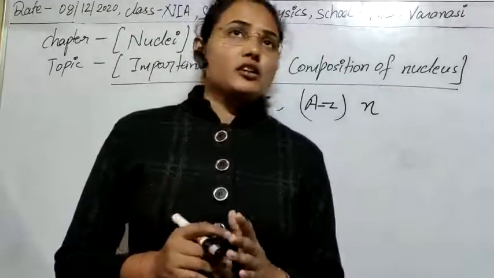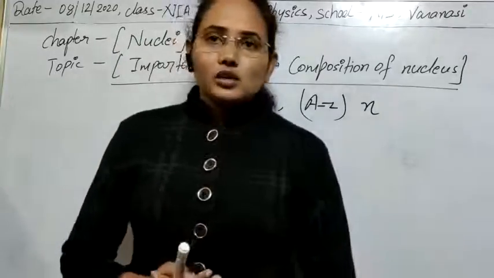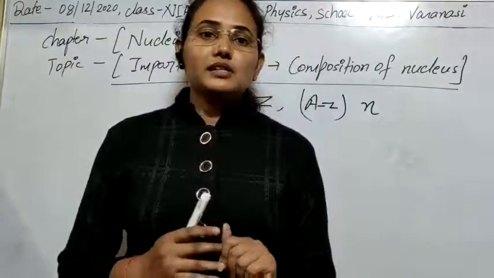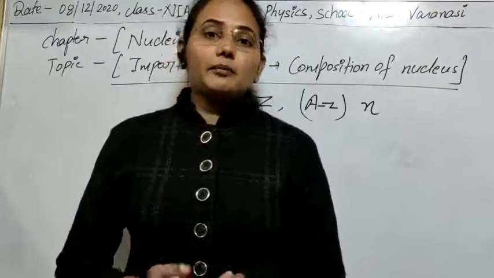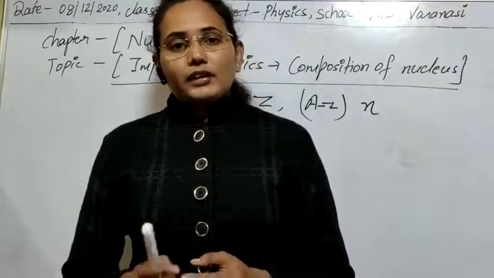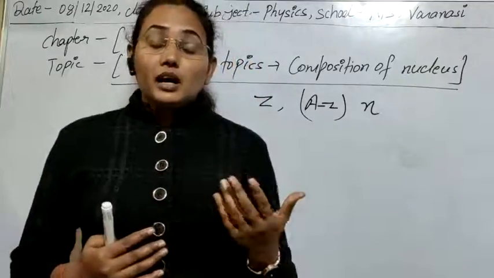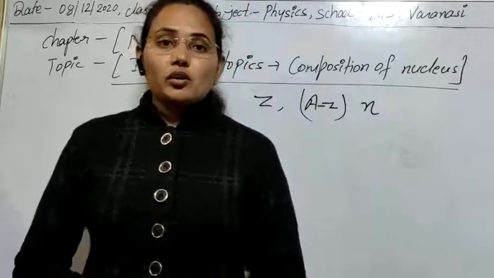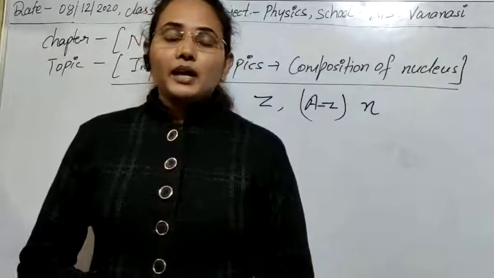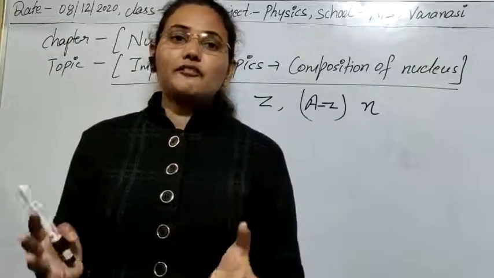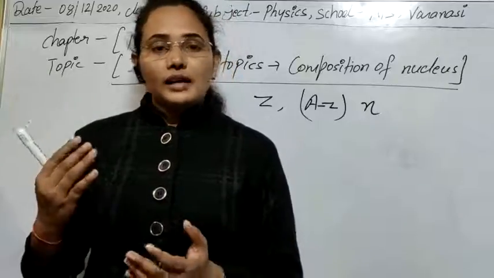When the composition of the nucleus was totally solved, and we knew that nuclei are made up of protons and neutrons, we started to solve other problems. Separate models were also proposed for nuclei, a number of them, like the liquid drop model, shell model, and collective model.